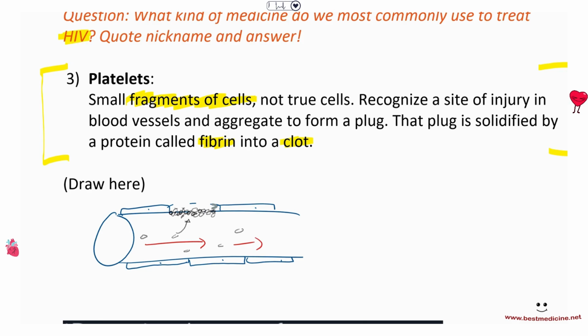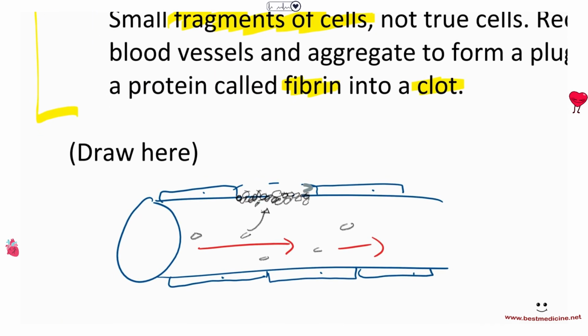Now, after this plug is formed, shortly afterwards, what would happen is that there is a fiber-like material that also comes from the blood, and that will help solidify this plug, and now you get a clot. So earlier we had a plug, and now it's a complete clot. A clot has been formed until the blood vessel regenerates and repairs itself by mitosis.